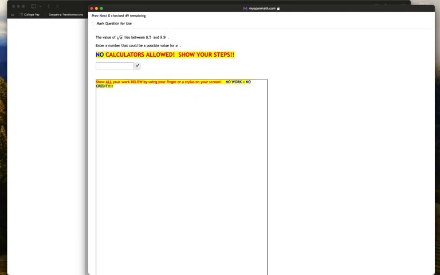In this particular problem, we're trying to figure out the square root of x is between 8.7 and 8.9. So what that basically means is we're trying to find the square root of something that is between 8.7 and 8.9.